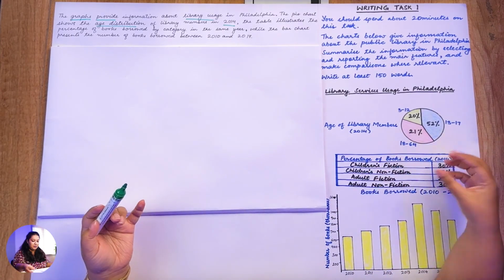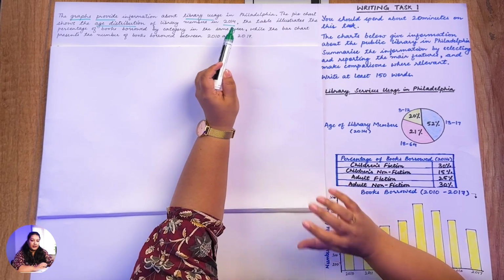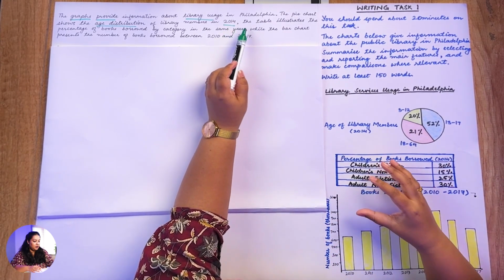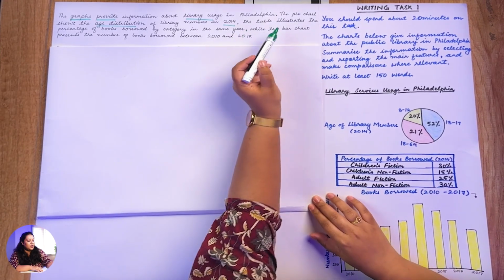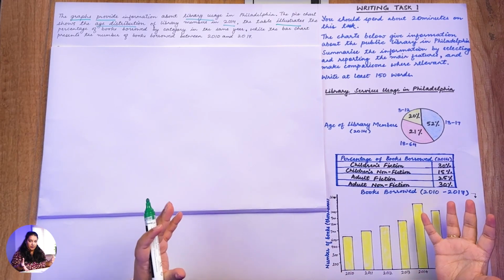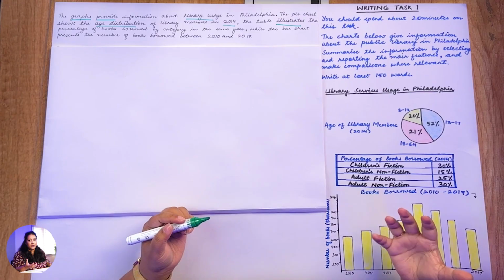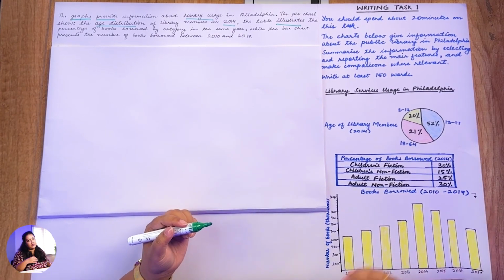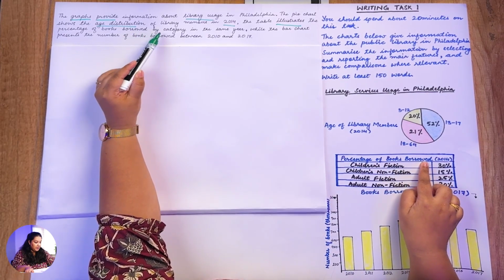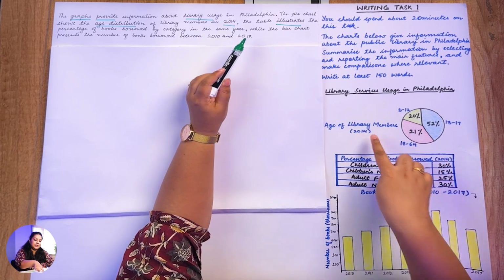It says age of library members. Since we have 3 proportions, we can just also call it age distribution. You can also end the sentence, begin a new sentence and talk about table chart, or just add a comma and then you can continue. So here what does the table chart show? Now the table chart illustrates. Avoid writing shows or illustrates all over. You can also replace it with synonyms, a wide range, like you can use elucidates, depicts, represents. These words can also be used. The table illustrates the percentage of books borrowed by category. These are the 4 categories in the same year, which is 2014, same as that of your pie chart.